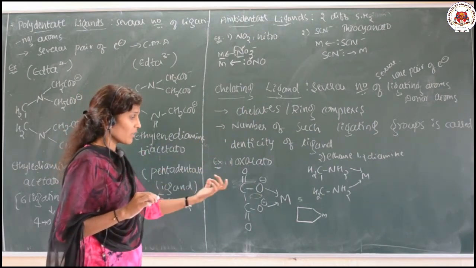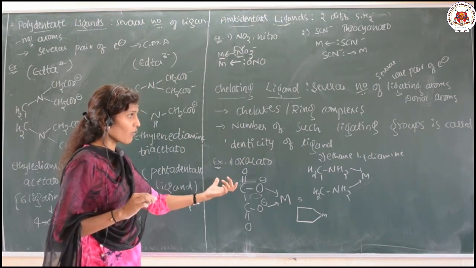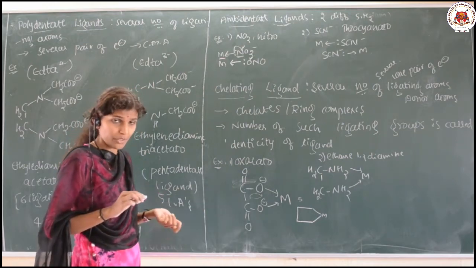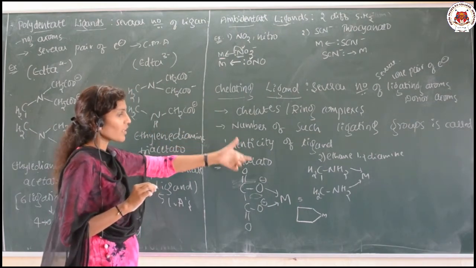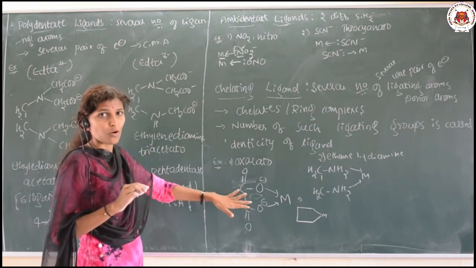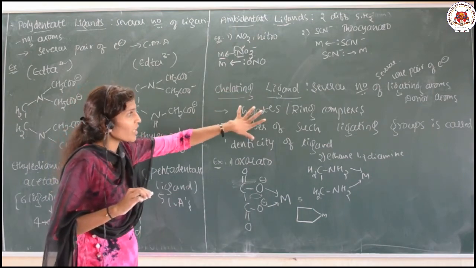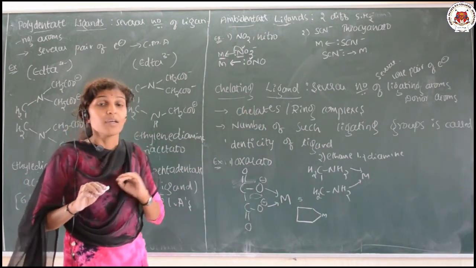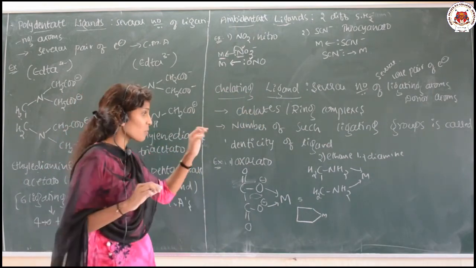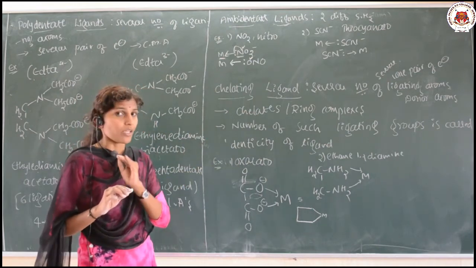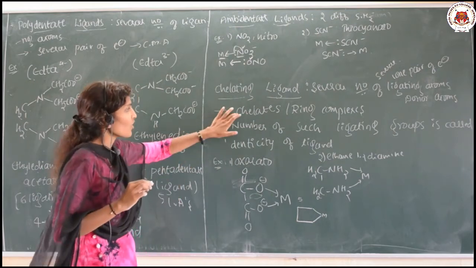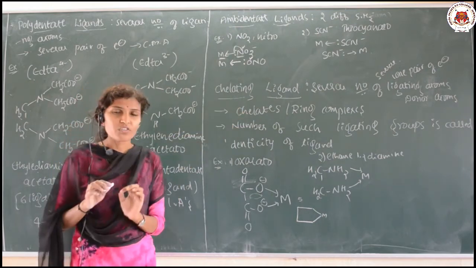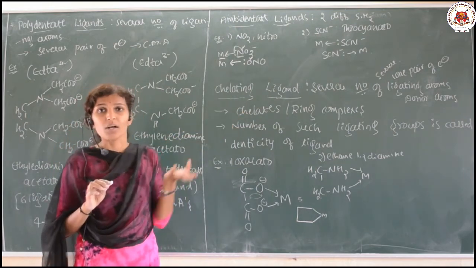Normally, such complexes are more stable because they form a ring structure. Chelating complexes are more stable compared with other complexes, because they can form 5- or 6-membered rings. That's why chelating complexes are more stable as compared to other complexes.